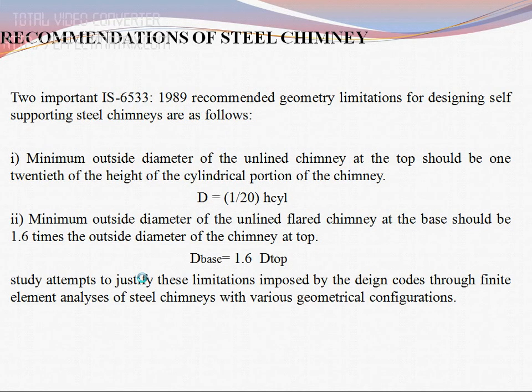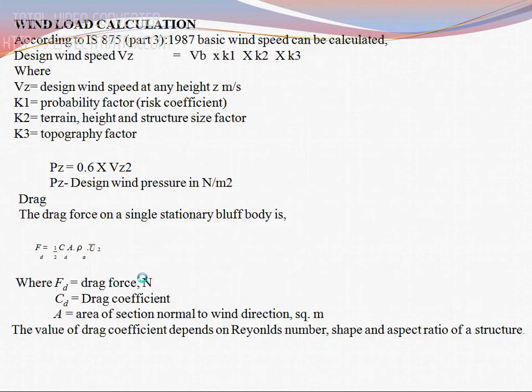Recommendation of steel chimney. Minimum outside diameter of the unlined chimney at the top should be 1/20th of the height of the cylindrical portion of the chimney. D is equal to 1/20 height H. Minimum outside diameter of the unlined flat chimney at the base should be 1.6 times the outside diameter of the chimney at the top. D base equals 1.6 D top.